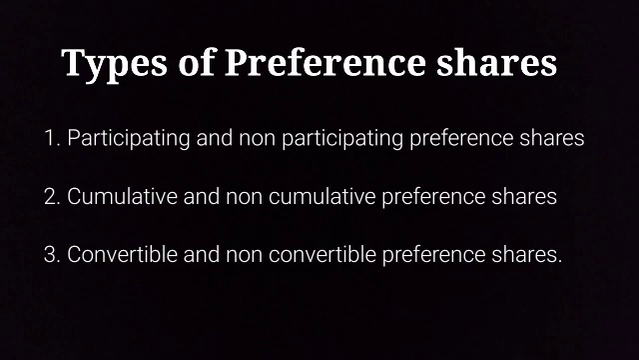The second type of preference shares are cumulative and non-cumulative preference shares. The preference shares whose unpaid dividend gets accumulated are known as cumulative preference shares, while the preference shares which do not enjoy this right are known as non-cumulative preference shares. The third type is convertible and non-convertible preference shares. Convertible preference shares are those shares which can be converted into equity shares after a specified period of time, while the preference shares which cannot be converted into equity shares are known as non-convertible preference shares. So these 3 points are the types of preference shares.